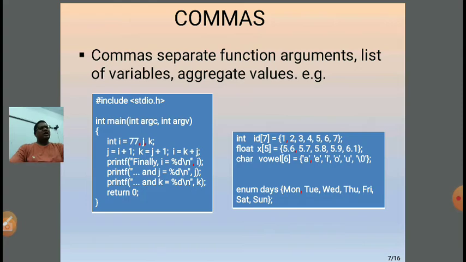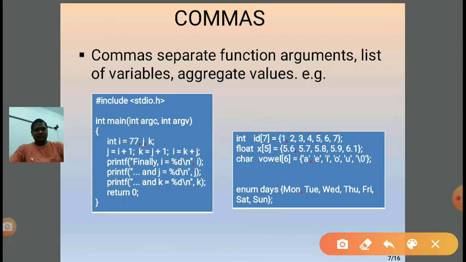Comma is used in many places in a C program. First, a comma separates function arguments, it separates a list of variables, or it separates aggregate values. For example, in this particular program, int main is a function and there are two arguments: the first is argc and the second is argv.